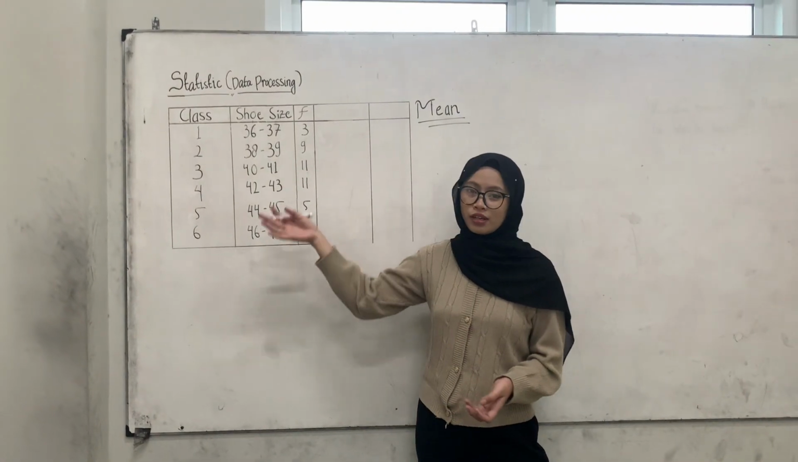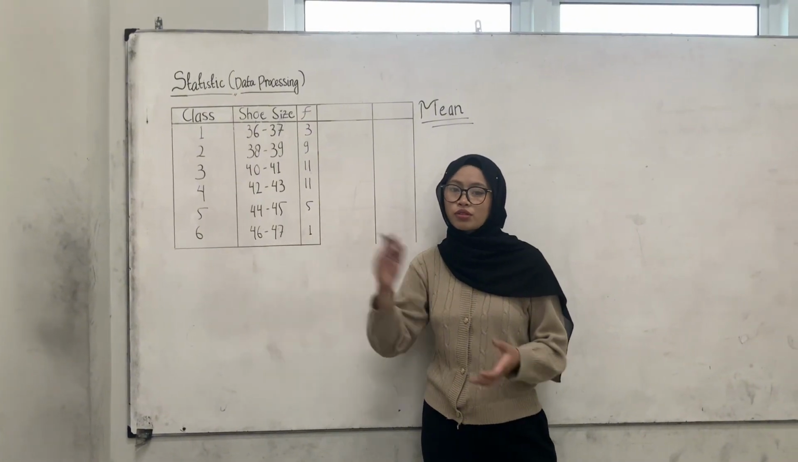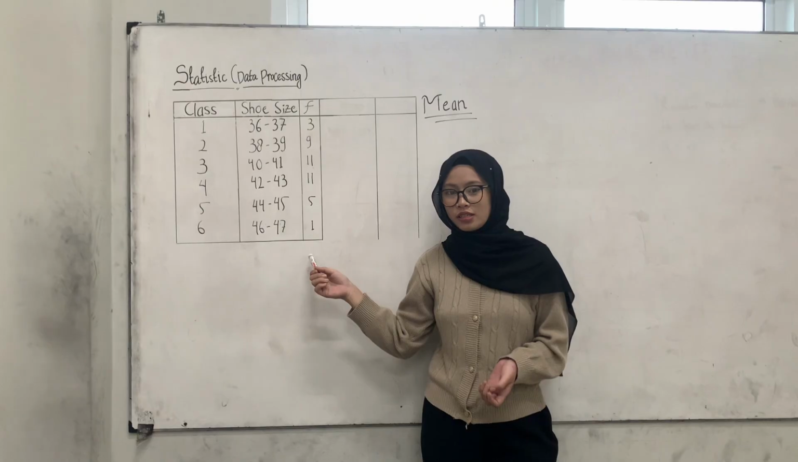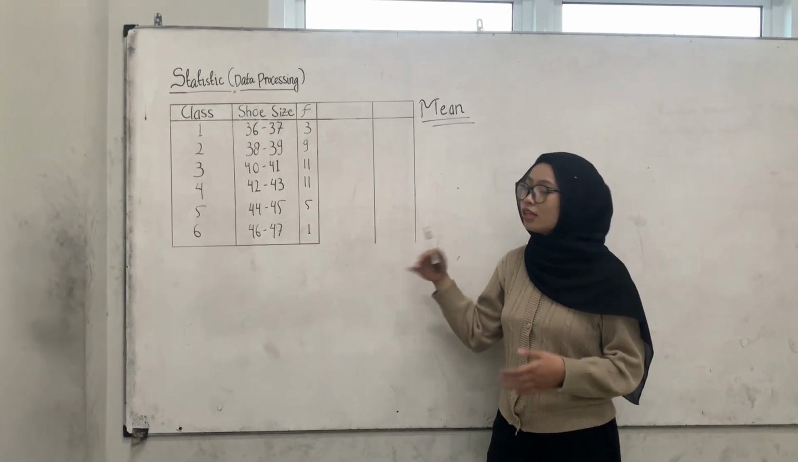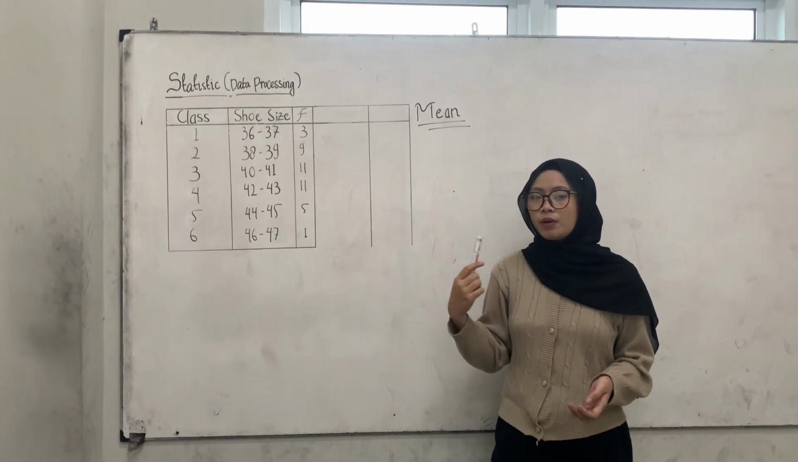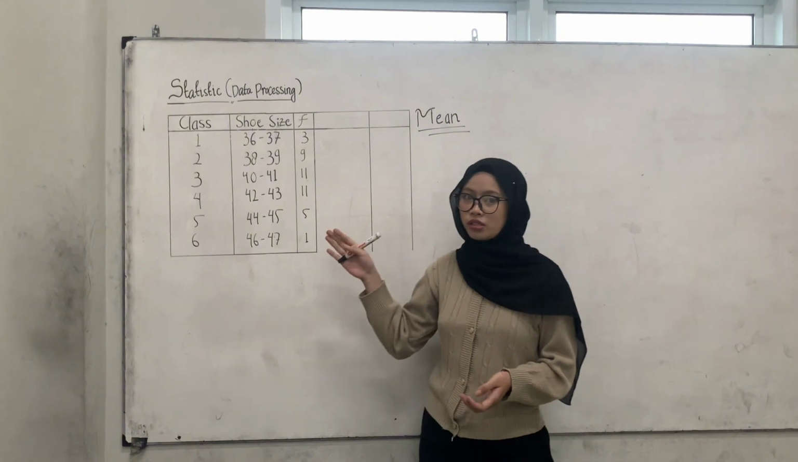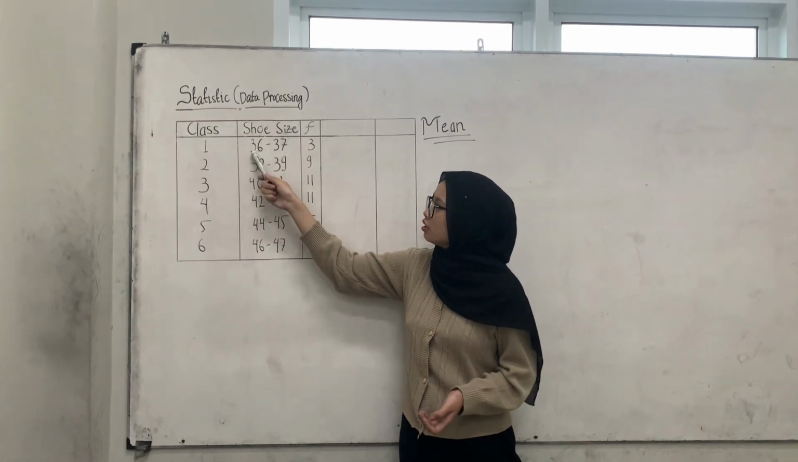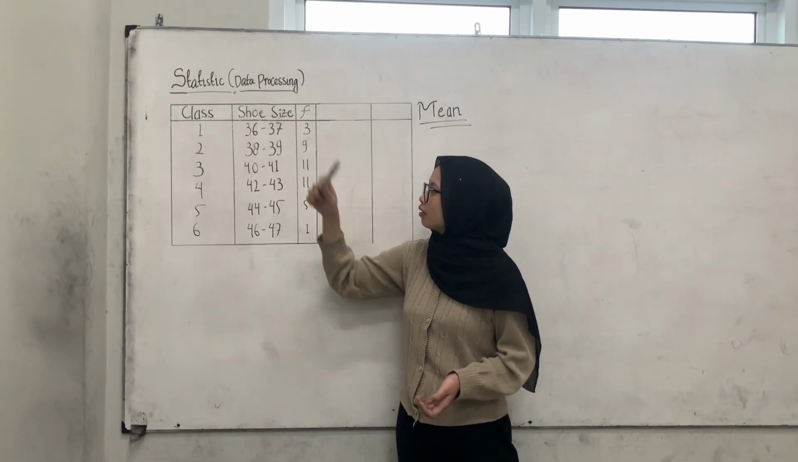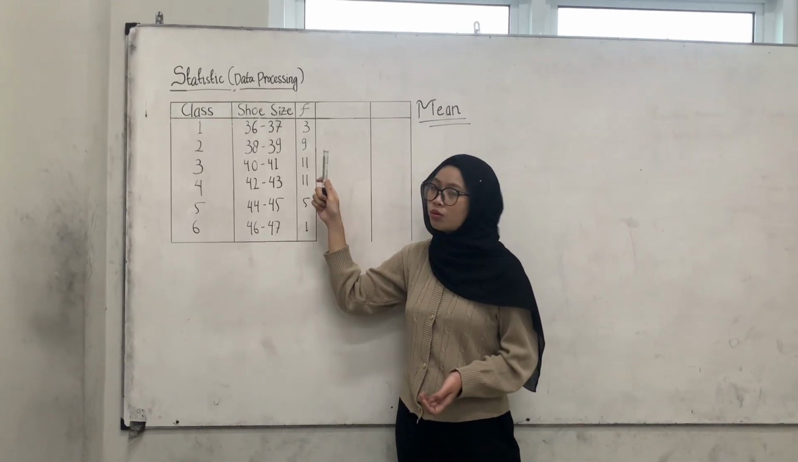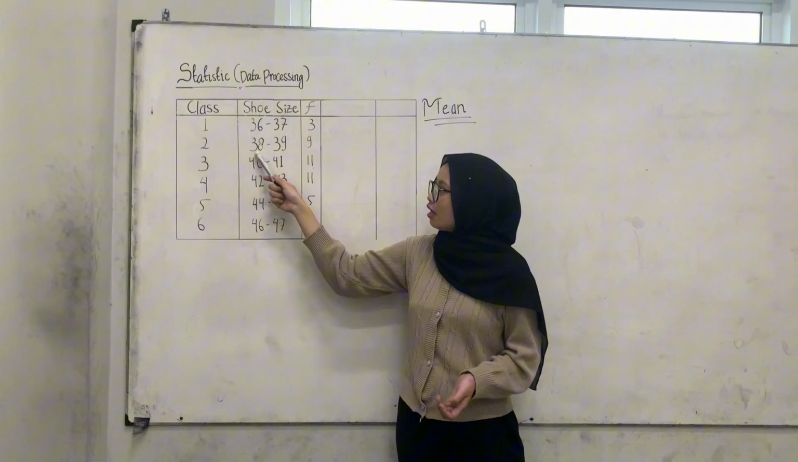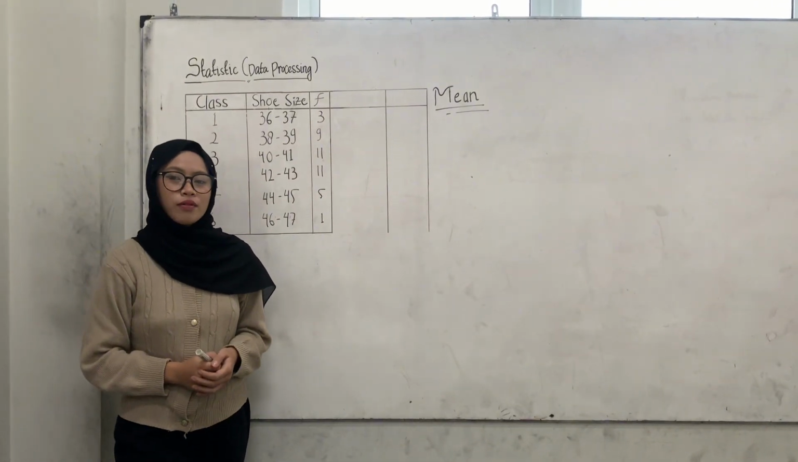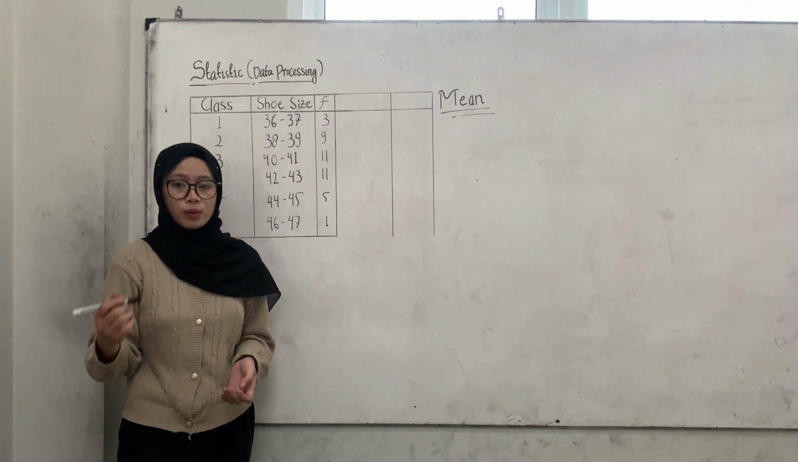So what we have here is the shoe size of some people, where the third column contains the frequency. So this tells us the number of people who have a shoe size within that range. For instance, there are 3 people who have a shoe size between 36 and 37, and 9 people who have a shoe size between 38 and 39. So with this data, how can we calculate the average shoe size from a group of people?